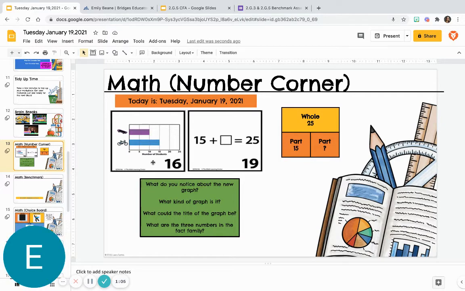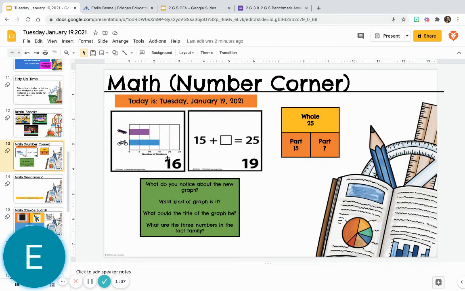All right, so the first thing that I notice is that our numbers down at the bottom go up by fives instead of by ones. So far, all of our graphs have gone up by ones, but this one goes up by five. So it goes 5, 10, 15, 20, 25. I see that it also says number of students still, and that it has a bike and a skateboard. I also notice that it's a bar graph.